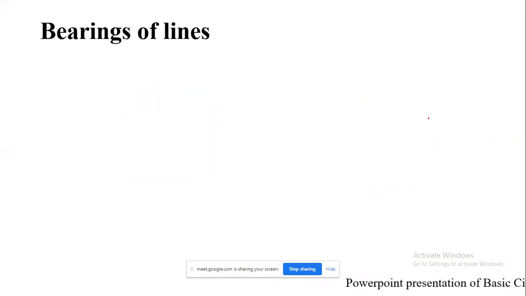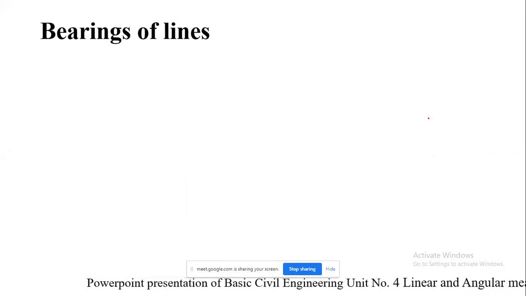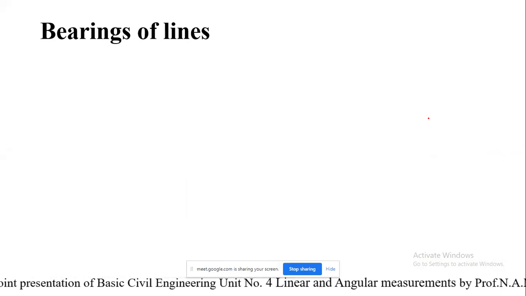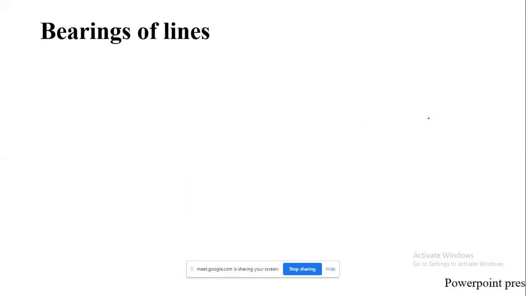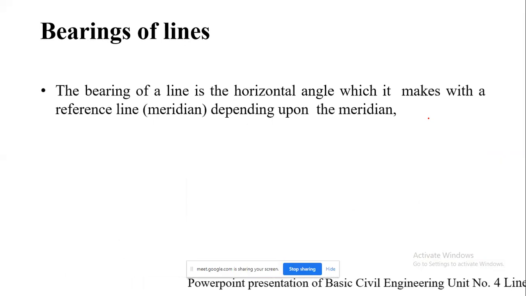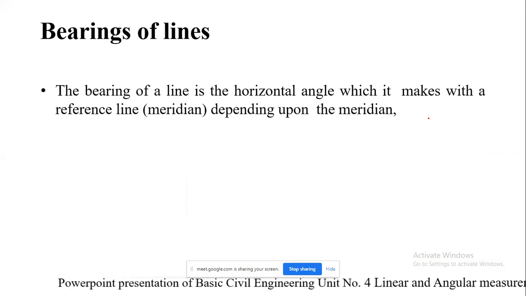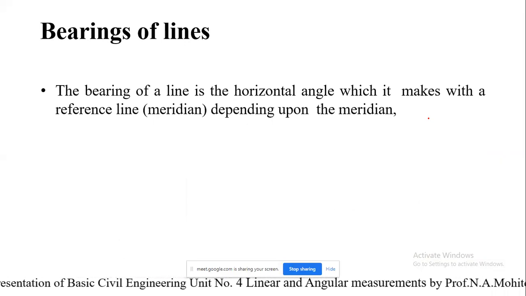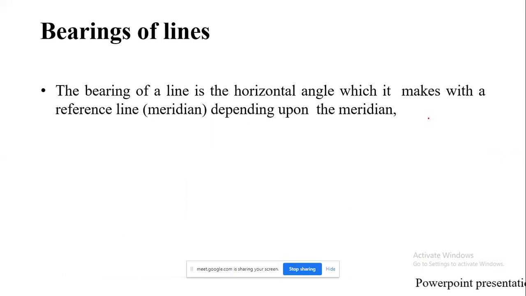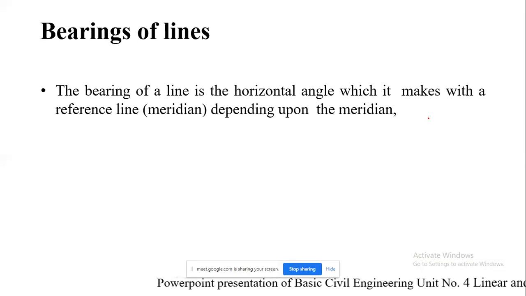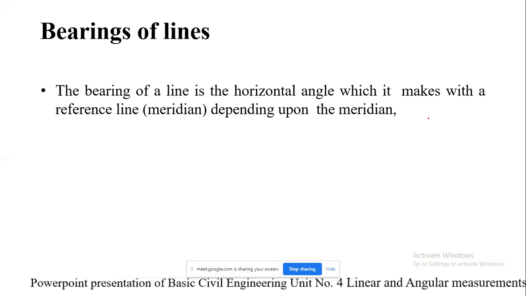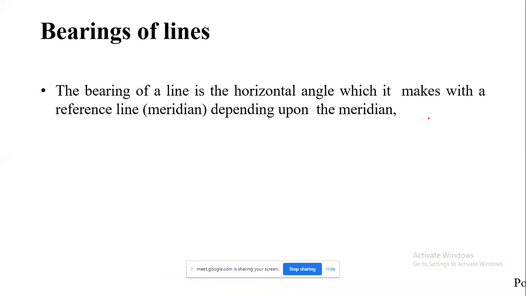Next is the bearings of the lines. As I was saying, we are supposed to measure the bearings of the lines, or angles. It is one kind of horizontal angle which is measured between two points. The bearing of a line is the horizontal angle which it makes with the reference line, the meridian, that is, with respect to north.